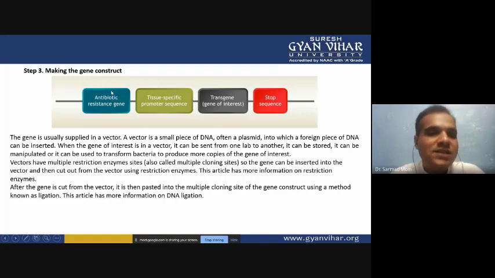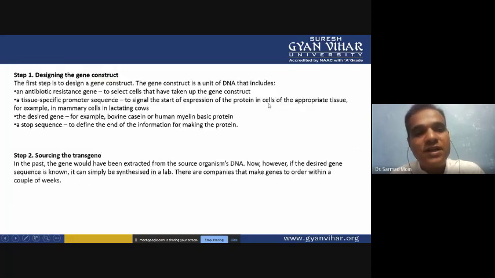Then for selection we put the antibiotic resistance gene, so that when the successfully integrated or cloned gene is in the genome of the cow, we can screen it, isolate the successfully integrated cells separately, and culture them.